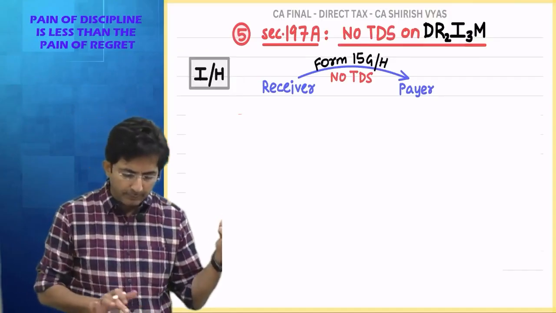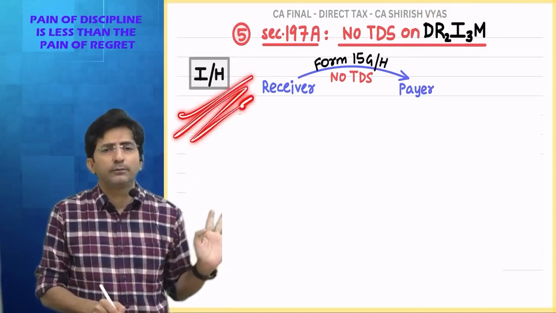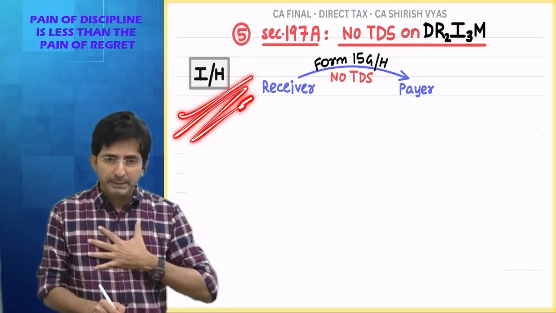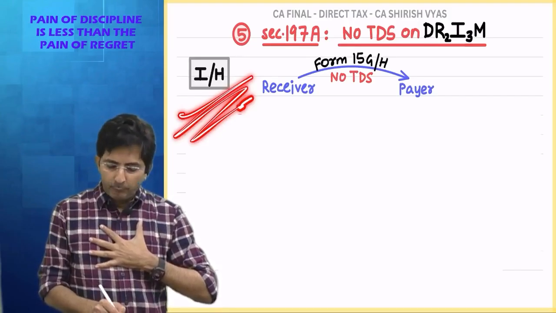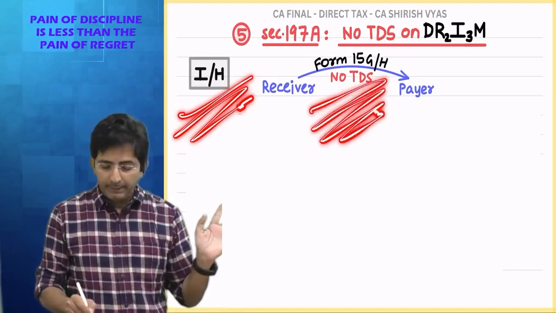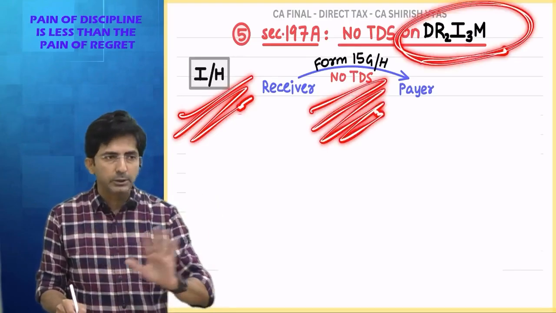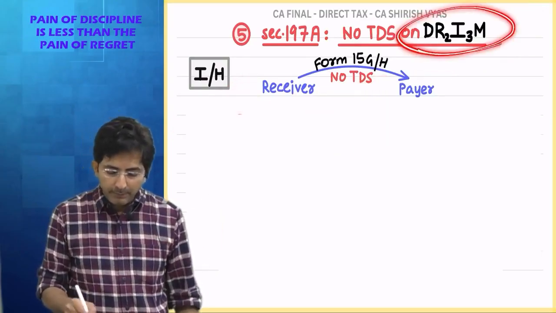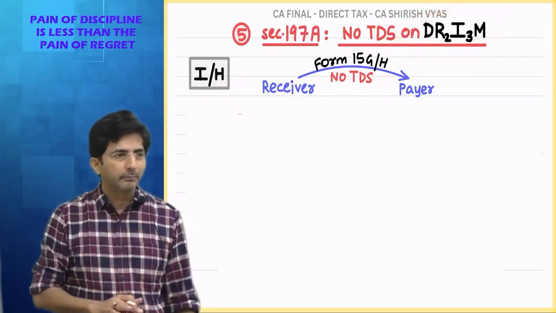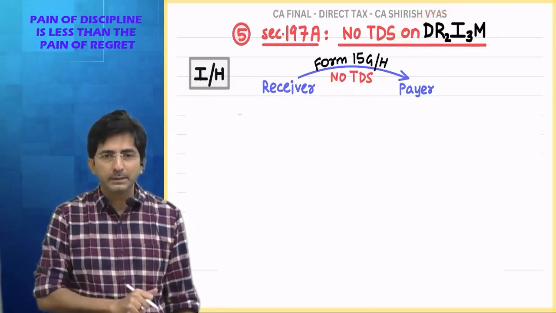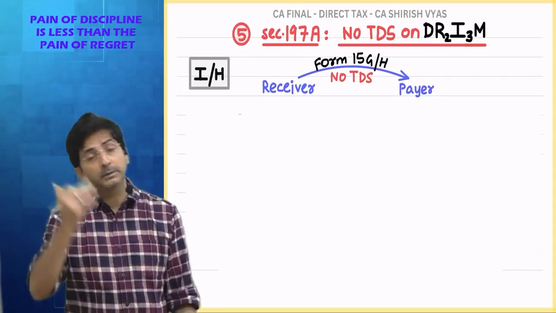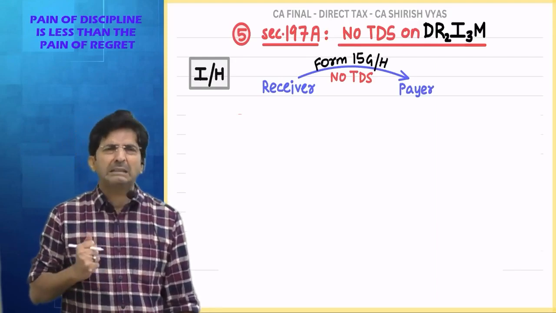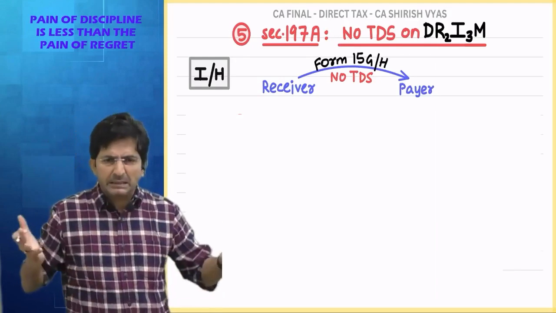In fact, see, in the law they have written, any individual or HUF, if he claims that his total income does not cross basic exemption limit, he can fill form 15G or 15H in respect of DREAM income so that his TDS will stop. Okay. But right now, what did I say? DREAM incomes are the only popular income in the life of housewife and senior citizen. But now, what if they have some other income which is bothering them?